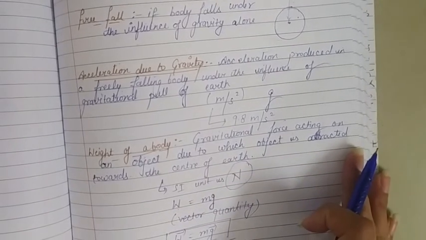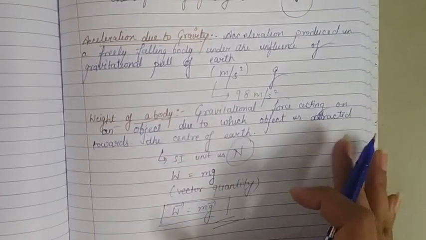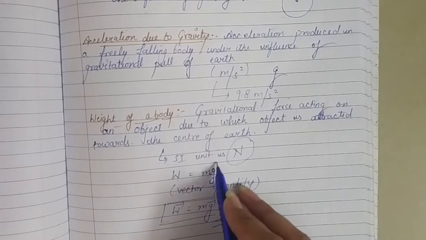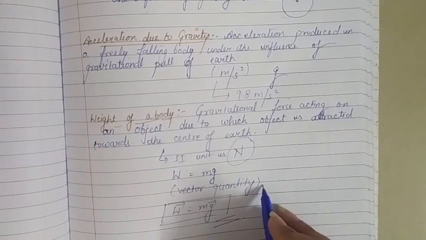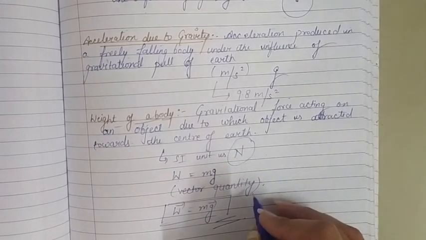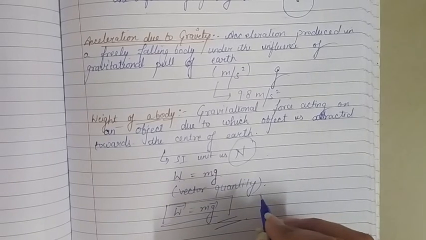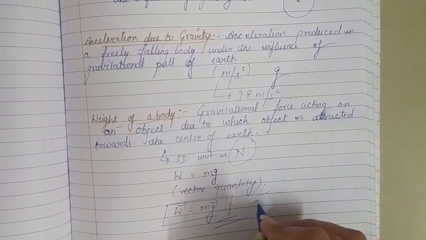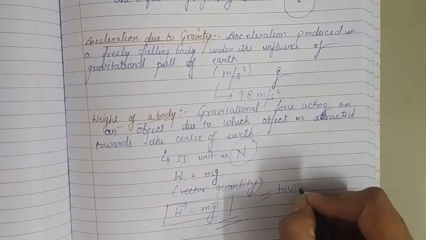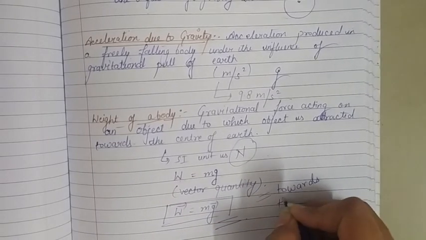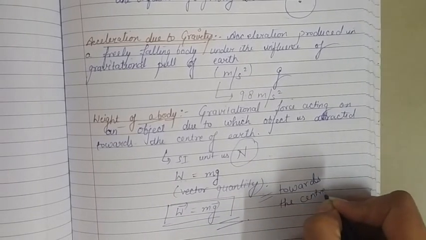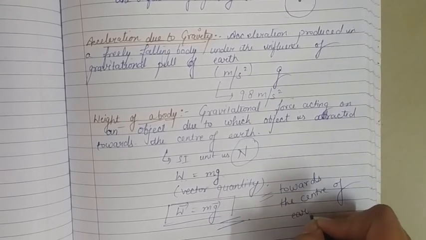So it is a kind of force, its SI unit is Newton, it is denoted by W and given as mg, and it is a vector quantity. As it is a force, it is a vector quantity and its direction is always towards the center of earth. It acts always towards the center of earth. This we have to remember.